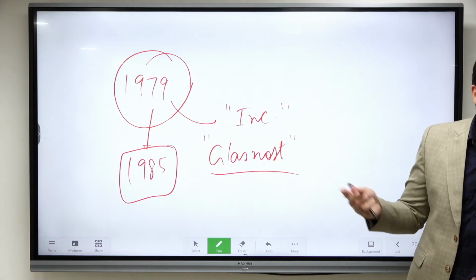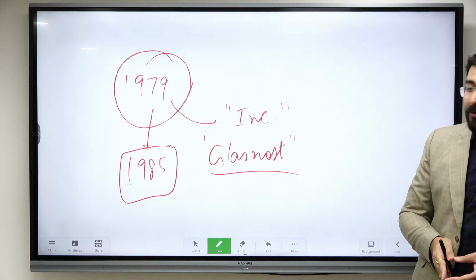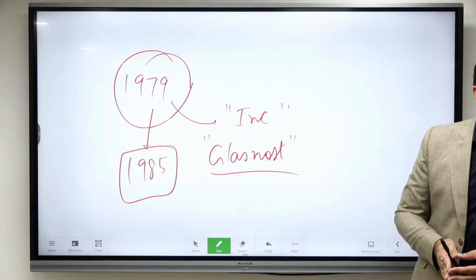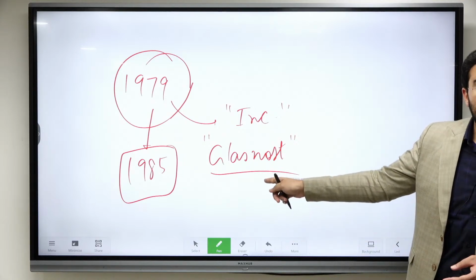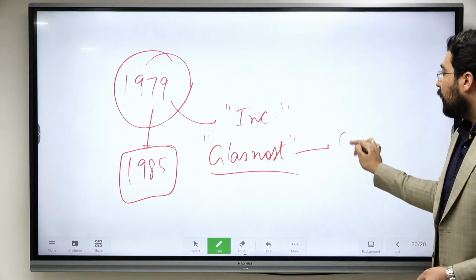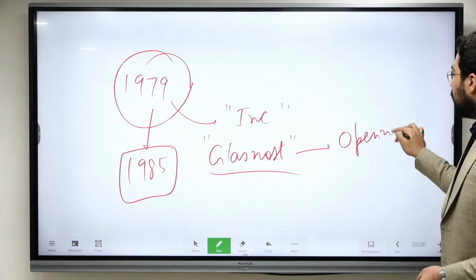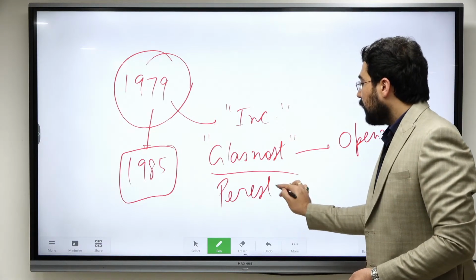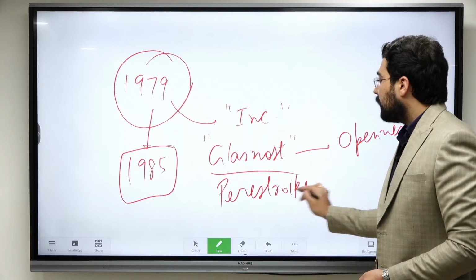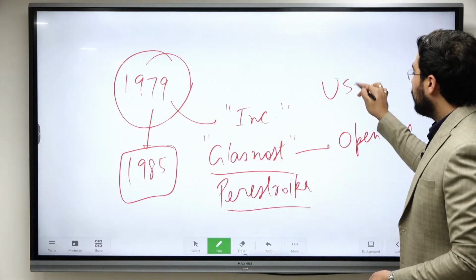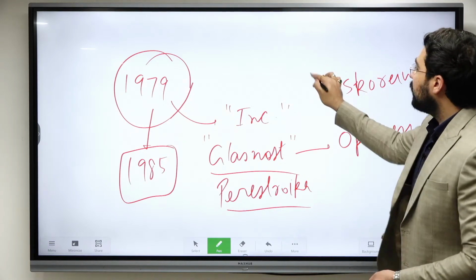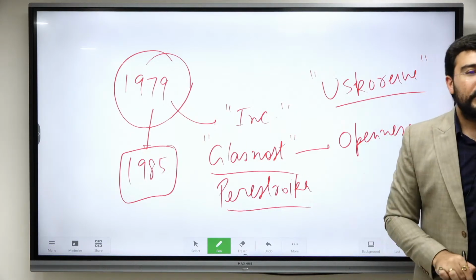And nobody knows, right? China Global, China Daily, and all of them, they are controlled by the state. So in general, there is no openness. So glasnost means openness. So all these policies, glasnost, perestroika, Uskorenie means to accelerate the GDP, okay, in Russian.